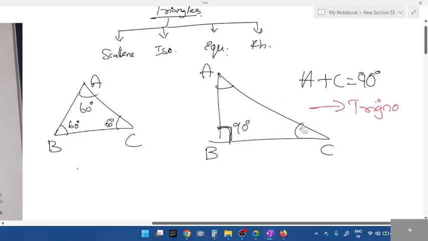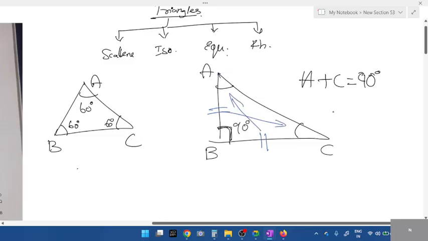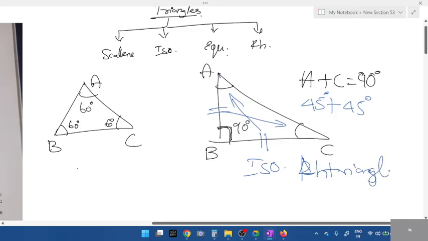Next, in right angle, there's a second type, the isosceles right angle. The hypotenuse will never be equal to the other sides, students. The other two sides will be equal. If these two sides are equal, angle A and angle C are also equal. So angle A will be 45 degrees, angle C also will be 45 degrees. This is known as isosceles because two sides are equal. Isosceles right angle triangle. Is all the triangle concept clear? Understood everything?